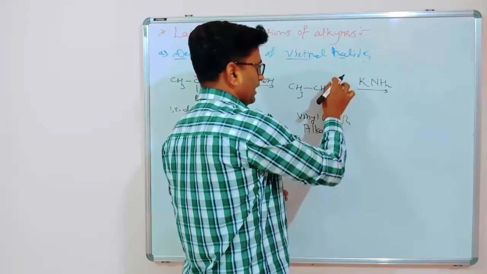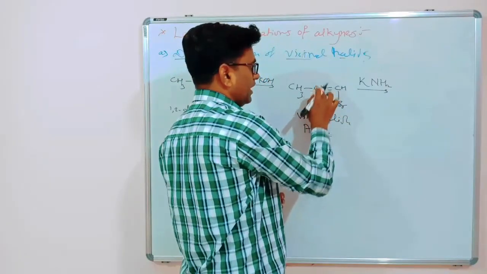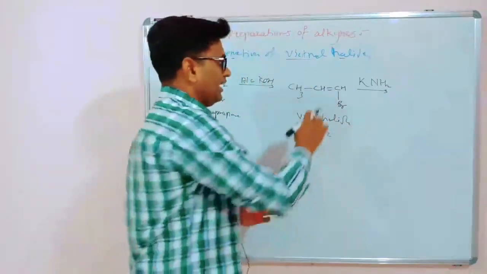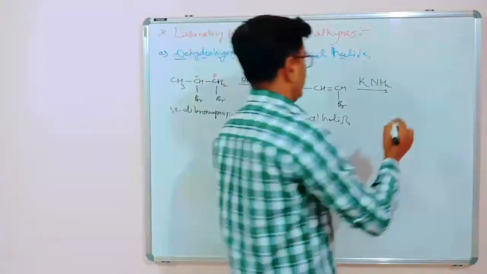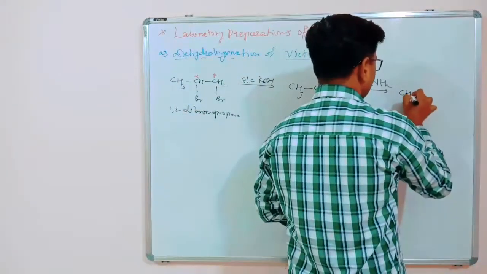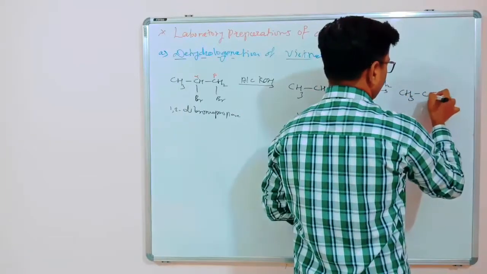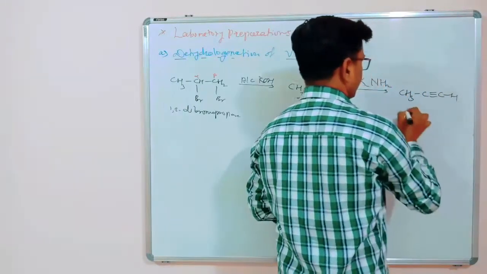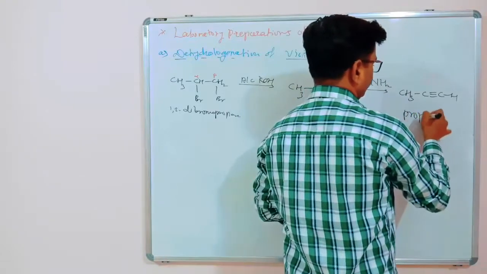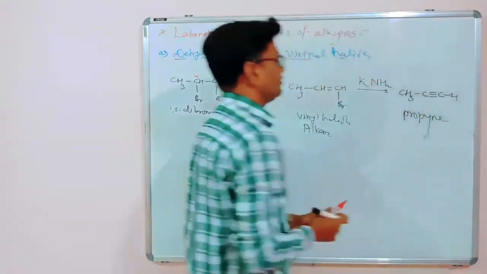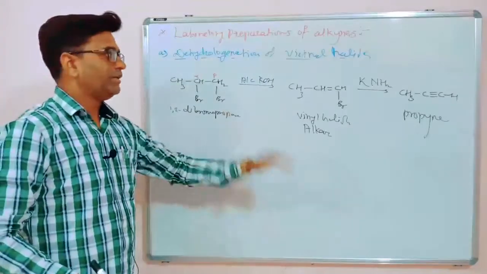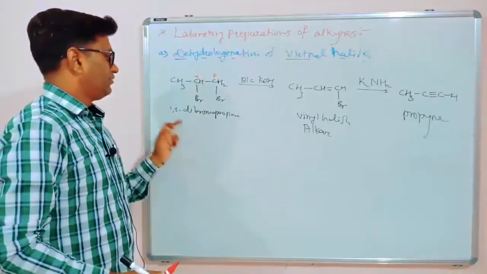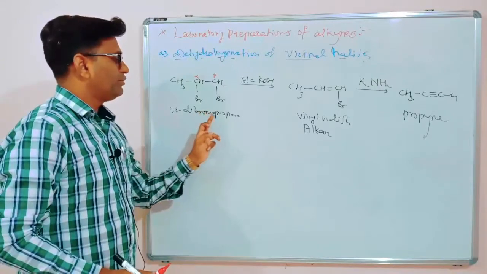The halogen at the alpha carbon and the beta carbon hydrogen will get eliminated, and here instead of a double bond there will be formation of a triple bond. So the product will be CH3C triple bond CH, that is propyne. So propyne can be synthesized by double elimination reactions from 1,2-dibromopropane.